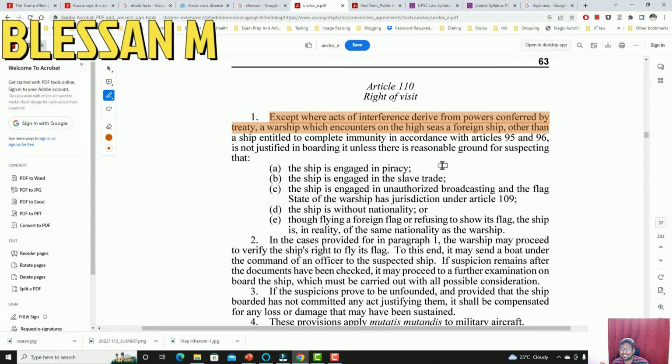So clearly these are the exceptions to the exclusive jurisdiction of the flag state.